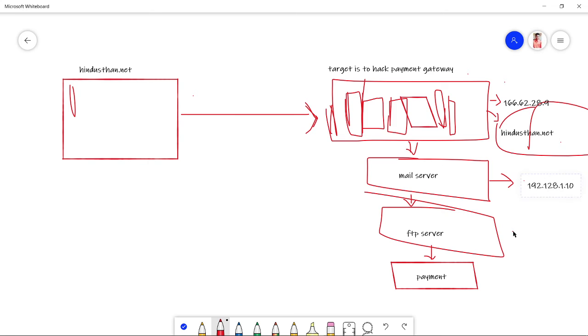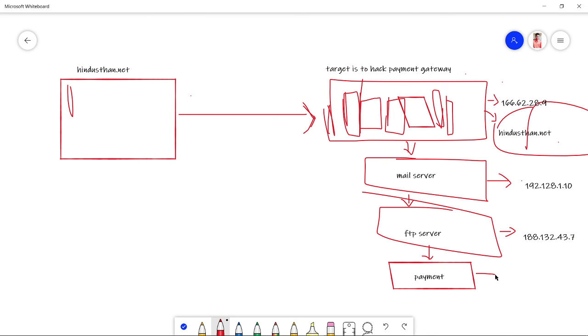For their FTP server they are having 188.132.43. For their payment server they may have the IP as 110.13.20. Okay, let us consider that.